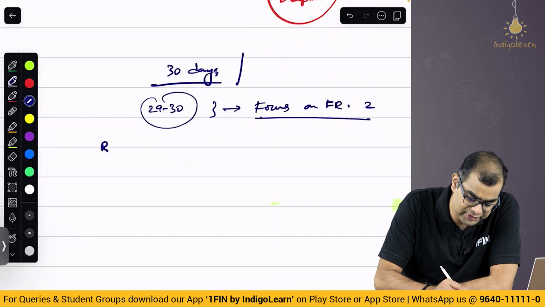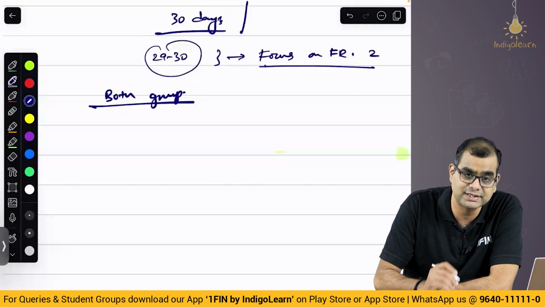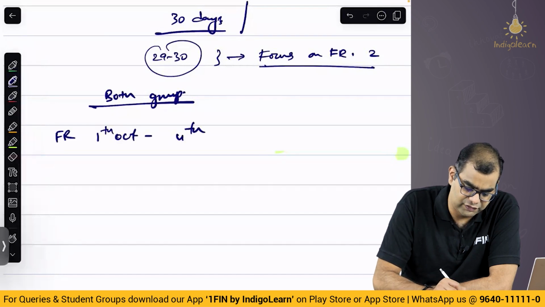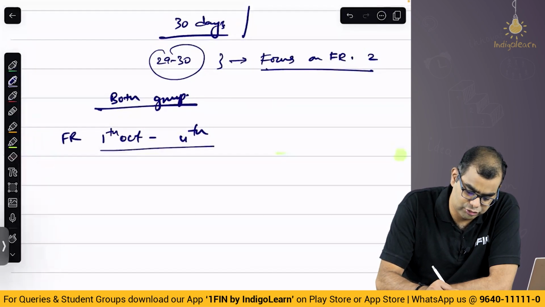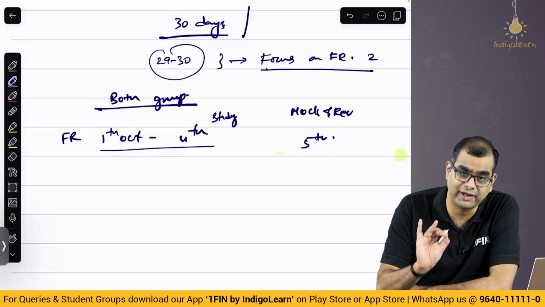Now, let us look specifically at both group students. If you are writing both groups, you obviously have to finish 6 subjects. Now, in these subjects, my suggestion is spend from 1st October till 4th October, FR you do study. Then you write mock and revision on 5th October. Okay, you have spent 5 good days on FR.